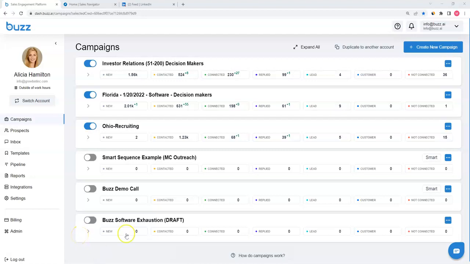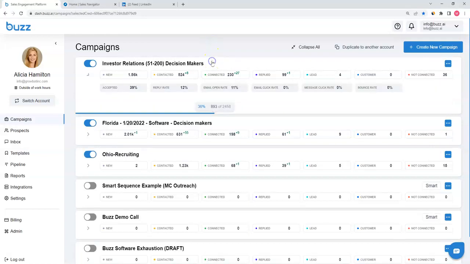Starting with this first campaign, we can see that there's a series of prospects who have entered into a cadence and sequence of messaging. Clicking here, we can understand some of the statistics. We see a 39% acceptance rate on LinkedIn, a 12% reply rate across channel, as well as an email open rate. If we had included links with our link tracking capabilities, we'd be able to understand which prospects are clicking on those links and at what percentage. We can do the same with LinkedIn, and of course, want to understand the bounce rates that we have.